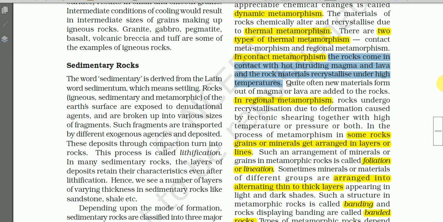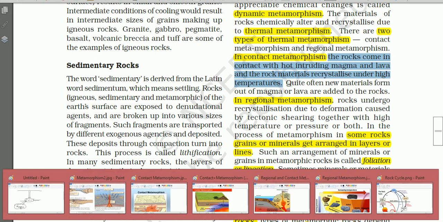So in contact metamorphism, the rocks come in contact with the hot intruding magma and lava, and the rock material recrystallizes under high temperature. And quite often new materials formed out of magma or lava are added to the rocks. So in contact metamorphism, I think I have also explained earlier.